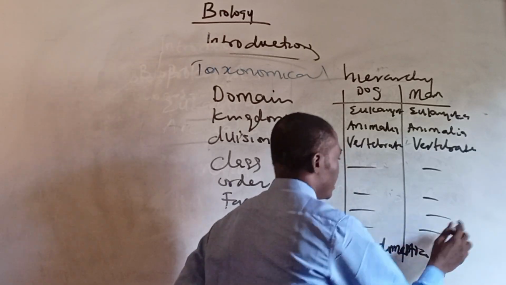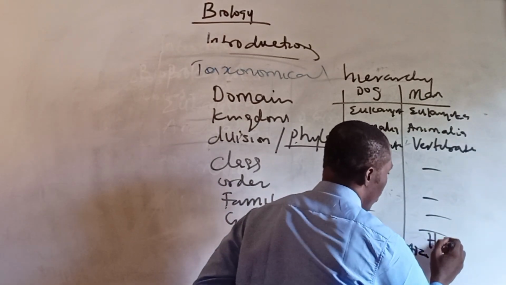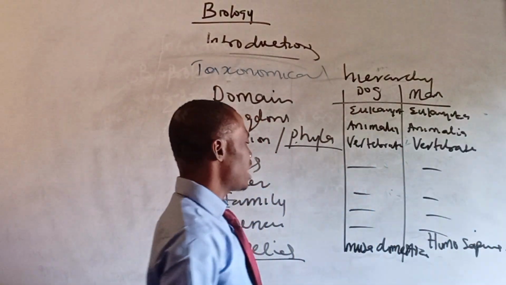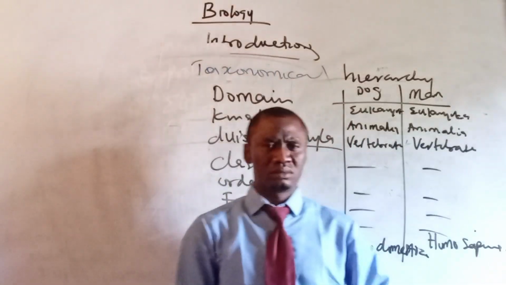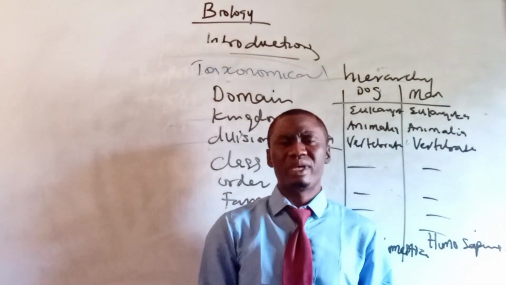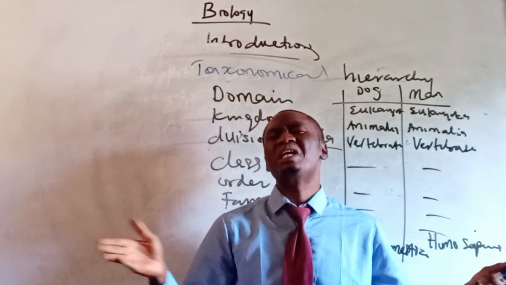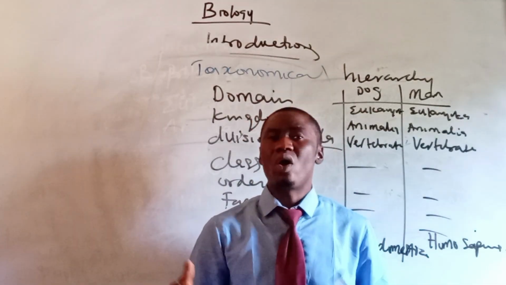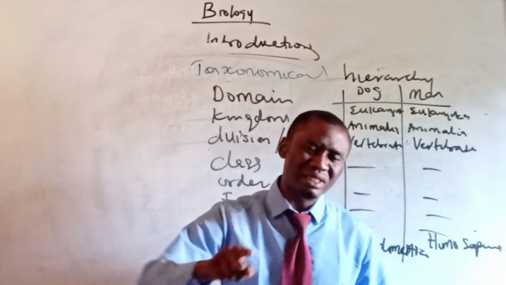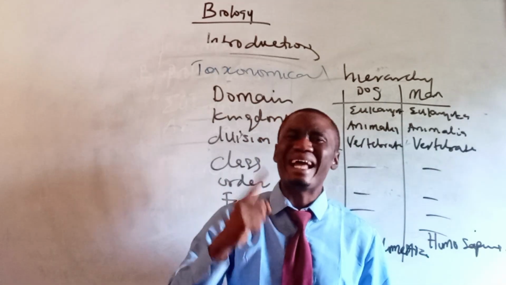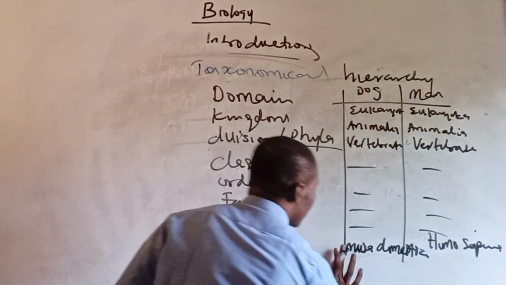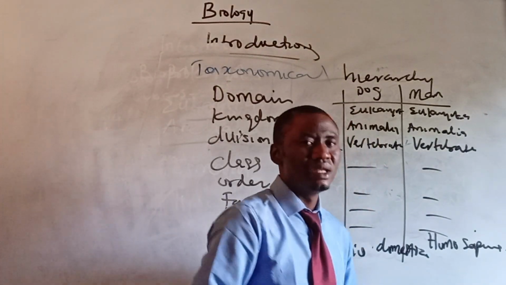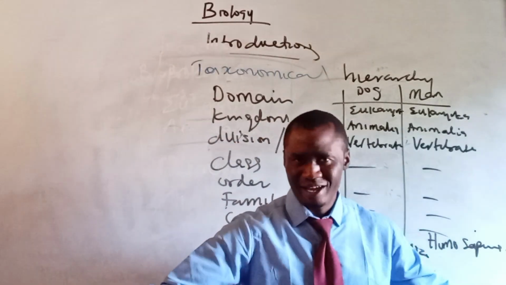Now, this is known as Homo sapiens. All right, this is Homo sapiens. This is now Musa domestica. What's the species name for dog? Is it Musa domestica or Canis domestica? Musa domestica is housefly. This one is Canis domestica. I remember now. So this is not Musa domestica. This is Canis domestica. If it is for housefly, it is Musa domestica.